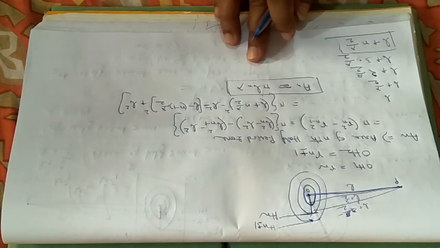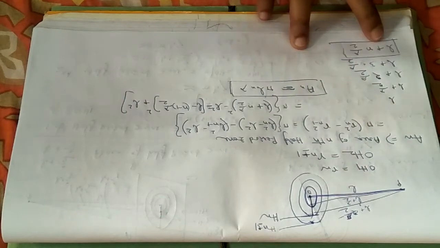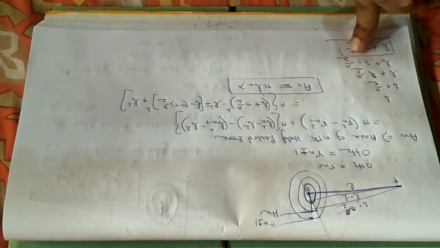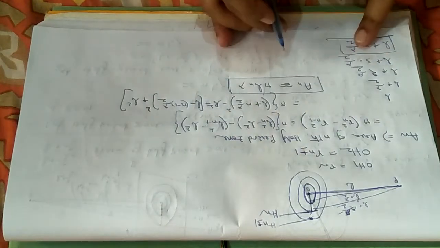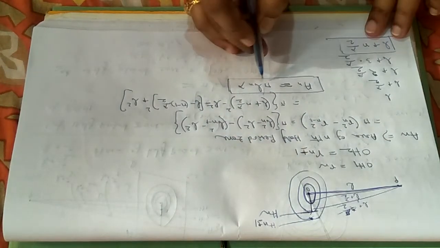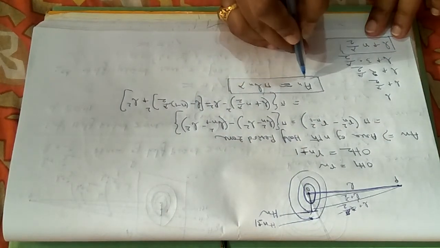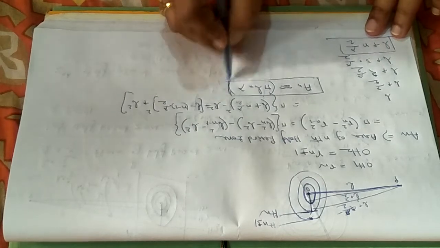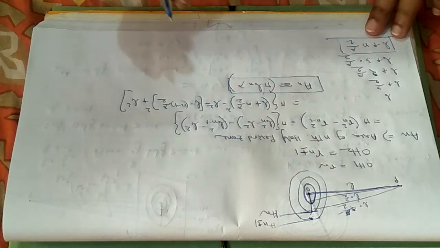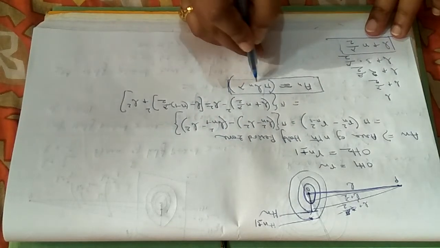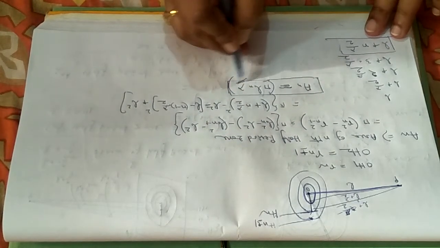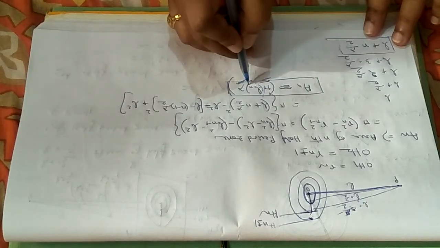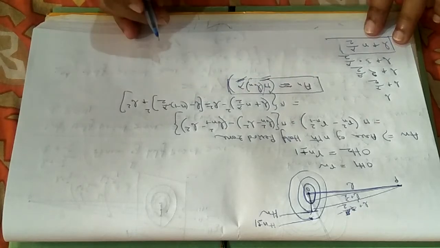Now you can easily understand that the value of the distance between the point P and any particular half period zone increases with the increase in the value of n. So I can conclude here that with increase in the order number of the half period zone, the area will go on increasing because it is pi bn into lambda. Pi and lambda are constant, but bn is increasing with increase in order number n.